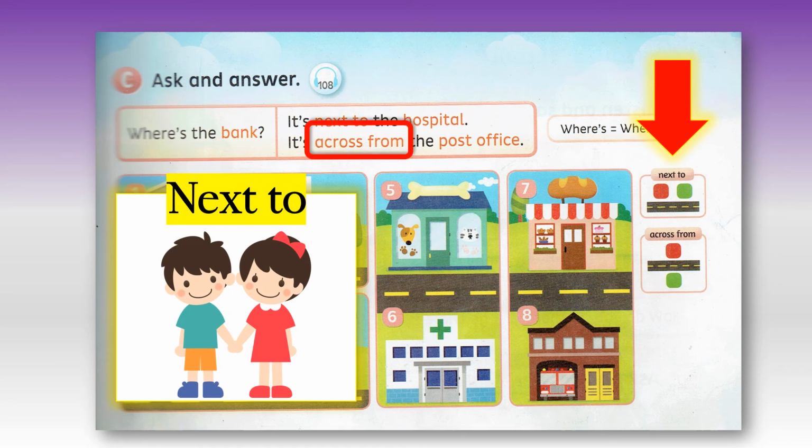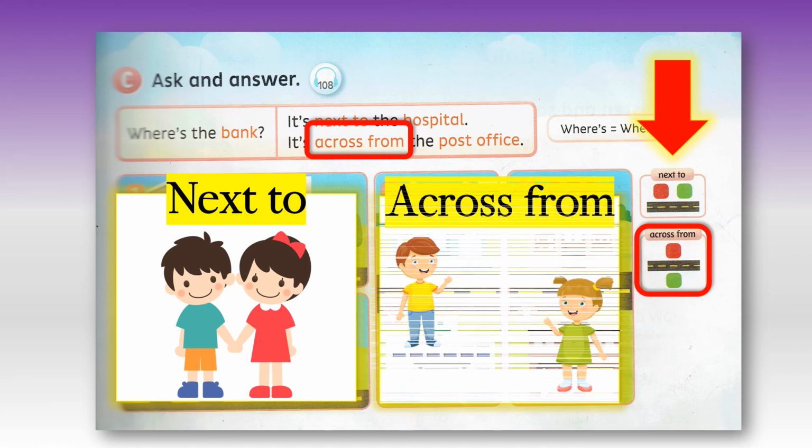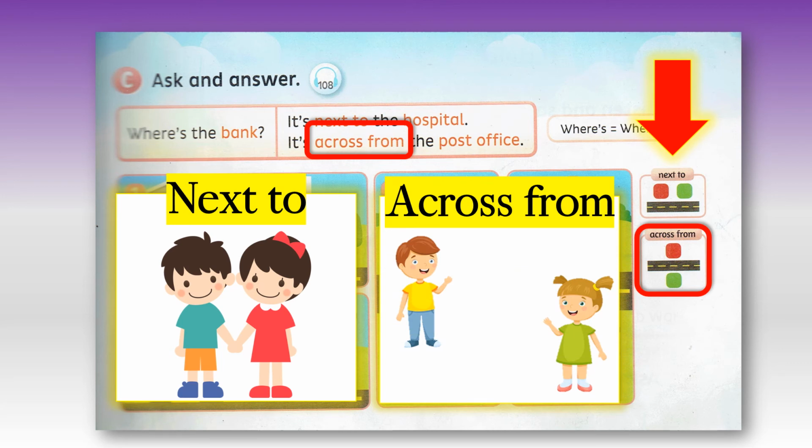And the other answer is across from. Across from. ตรงข้าม. Across from. Here it is. And the boy is across from the girl. Okay.